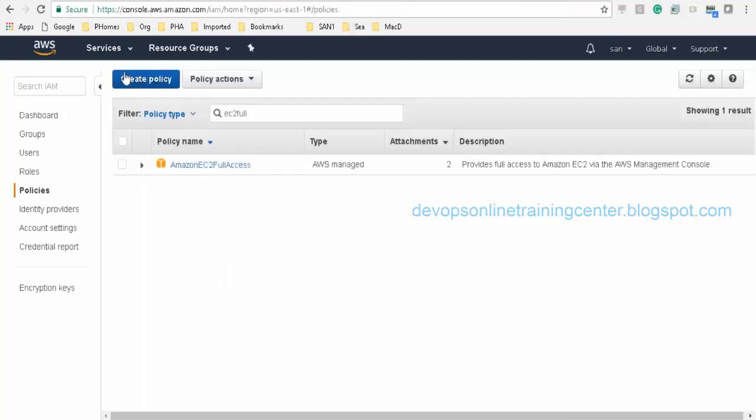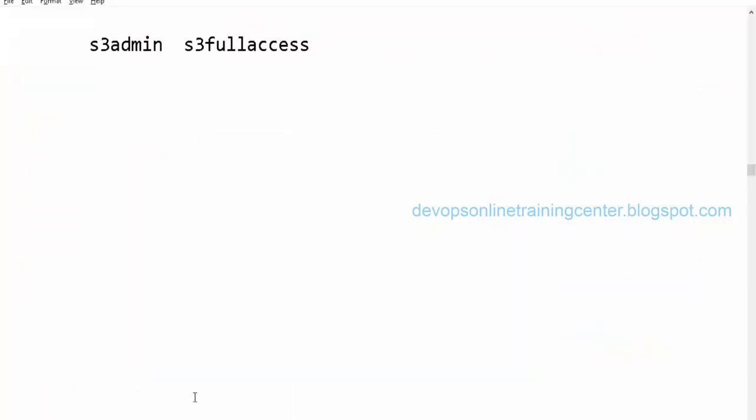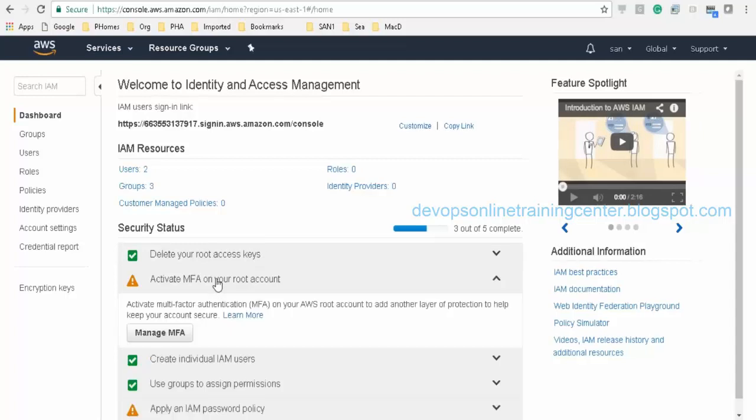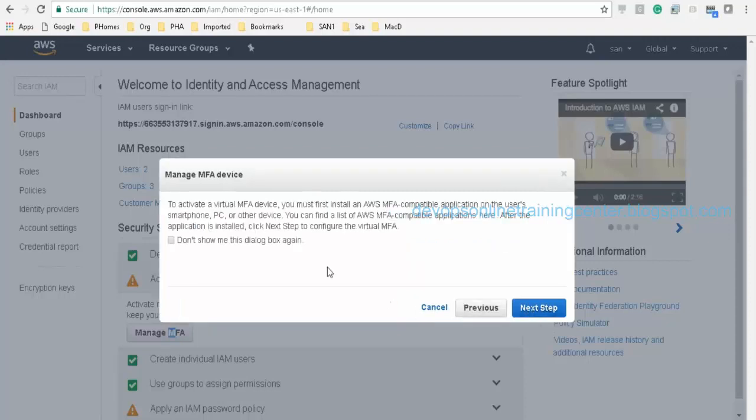Okay. Yeah, just to let you know, I just created a new user, and that user doesn't require multi-factor. So we don't need it. You activated multi-factor authentication for root? Yeah, root is multi-factor. So whenever I use the EC2 account.